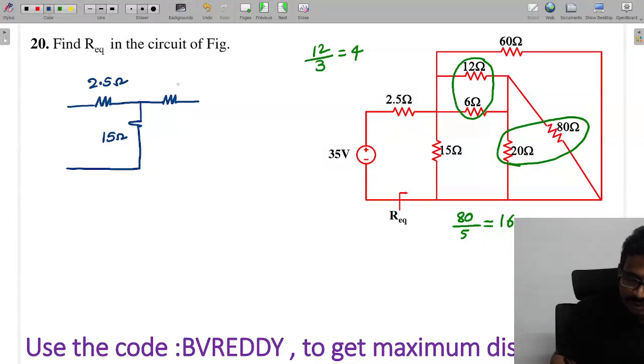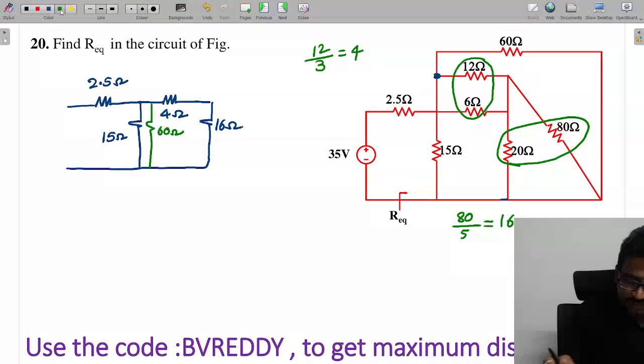This value is 4 ohms, and this value is 16. This resistance 60 goes from this point to this point, all are the same points only, so I can place this value here. This value is 60.